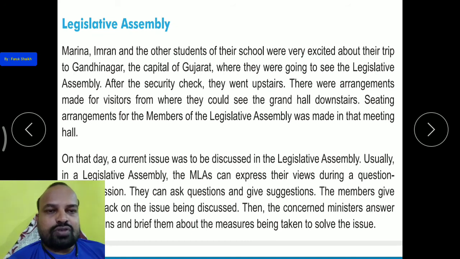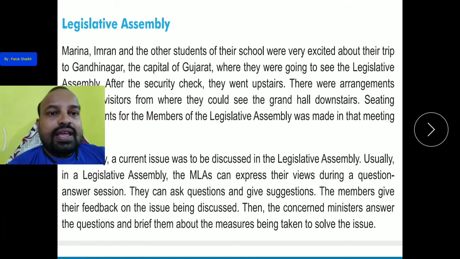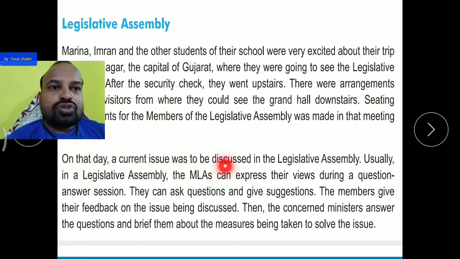On that day, one current issue was discussed in the Legislative Assembly. Usually, in a Legislative Assembly, the MLA, just keep in mind that the full form of MLA is Member of Legislative Assembly. You can also note down in your notebook if you have. MLAs can express their views during a question answer session. They can ask questions and give suggestions.